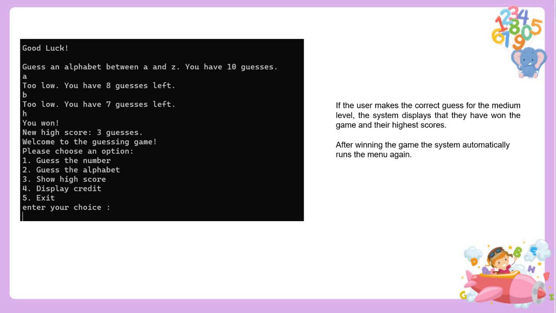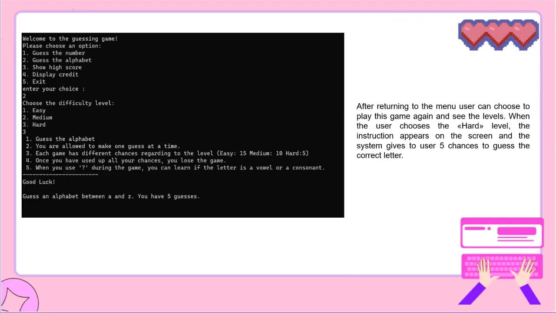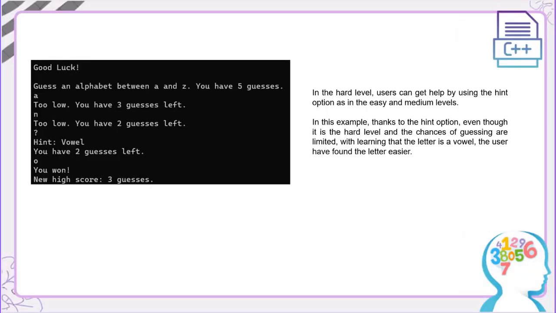When the user makes the correct guess in medium level, the system displays that they have won and runs the menu automatically. And as for all the difficulty levels, the highest score for the game will be displayed on the screen. As for the hard difficulty level, our program gives 5 chances to users to guess the correct letter. In the hard level, users are also able to use the hint option.